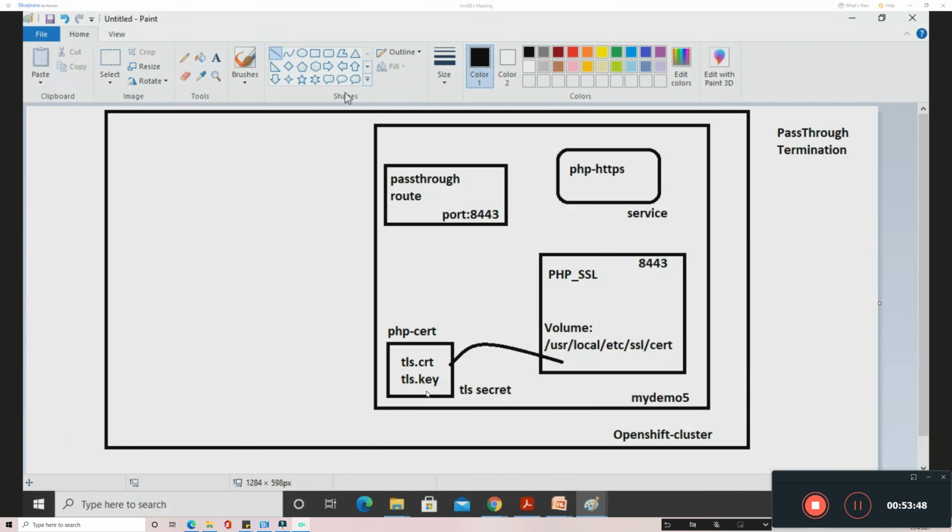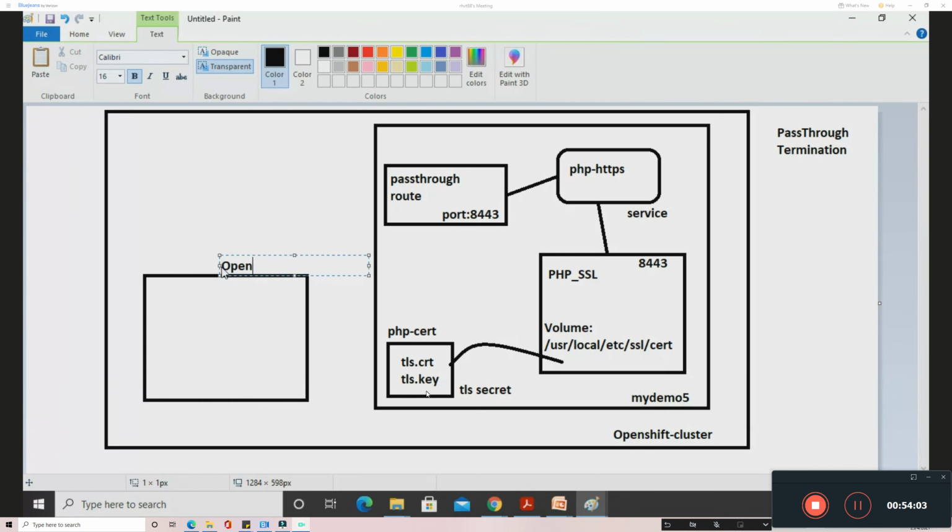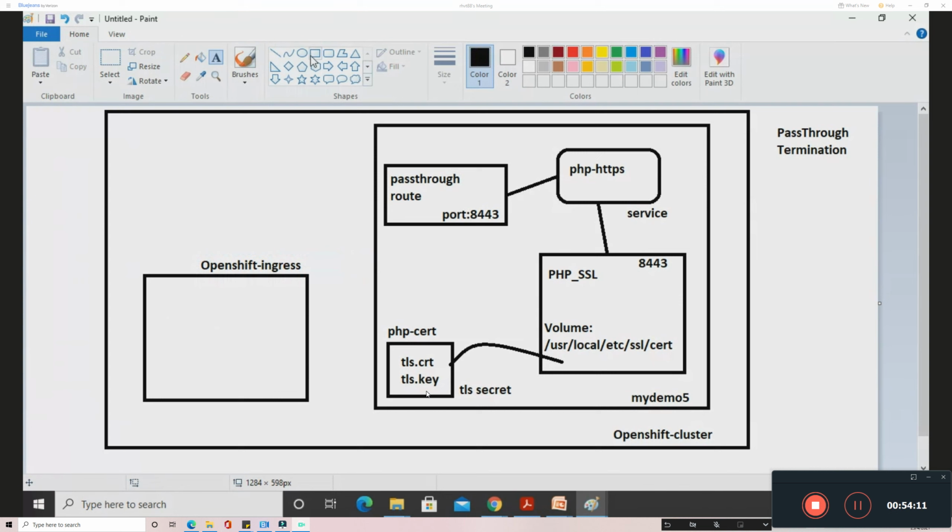So now we are going to create the route. Once you create the route, what happens? In the cluster we have the project, and inside the OpenShift ingress project, the default router is running.